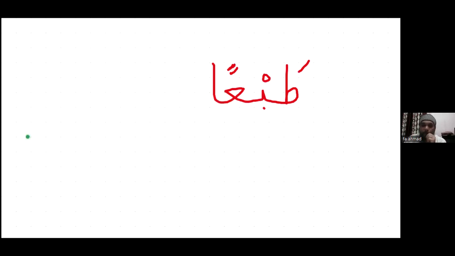Yes. Smart. Now let's see example of double kasra, yani tanween of kasra. Okay. Let's see. Tanween of kasra. See here. Suppose any word, write.